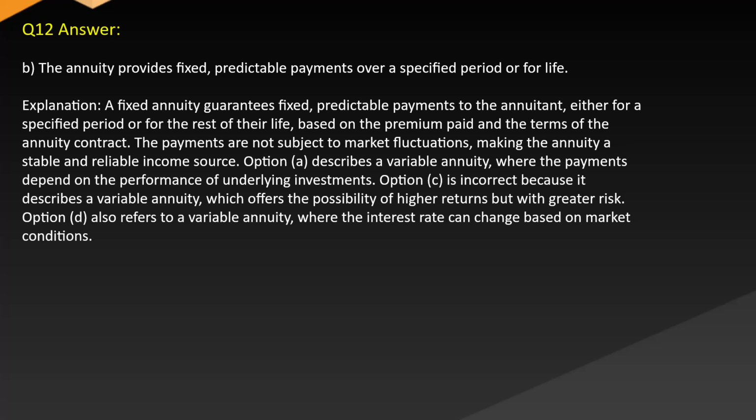Option A describes a variable annuity where the payments depend on the performance of underlying investments. Option C is incorrect because it describes a variable annuity which offers the possibility of higher returns but with greater risk. Option D also refers to a variable annuity where the interest rate can change based on market conditions.